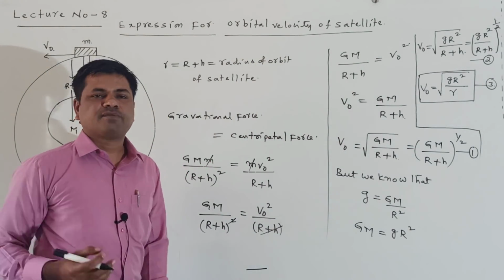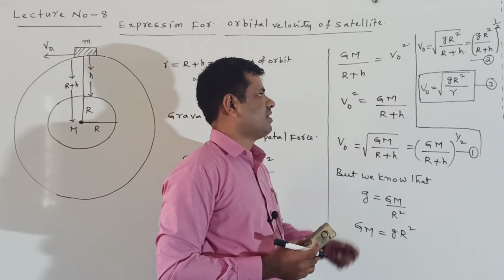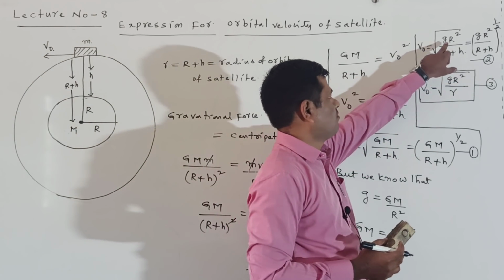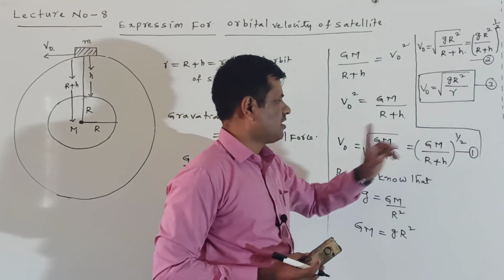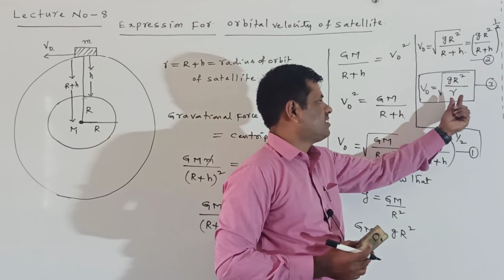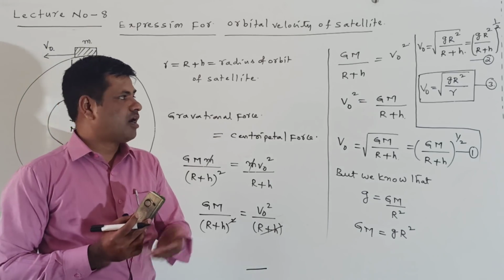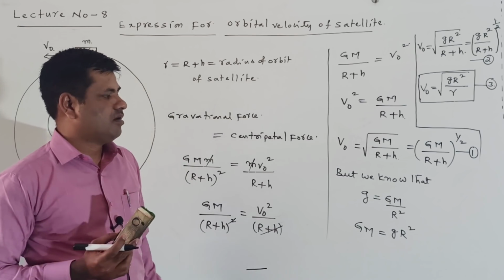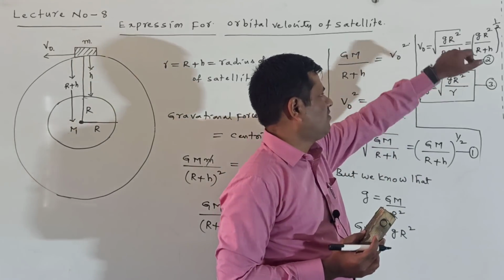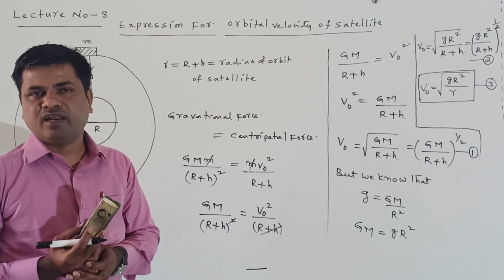These are the different expressions for the orbital velocity. Equation 1 represents one expression, then equation 2 and equation 3. This one is in terms of capital G, this one is in terms of small g, and this one is in terms of small r, where in place of R plus h we write small r. In place of GM we substitute g r square, so we get g r square by R plus h whole power of 1 by 2. These are the different expressions for the orbital velocities.